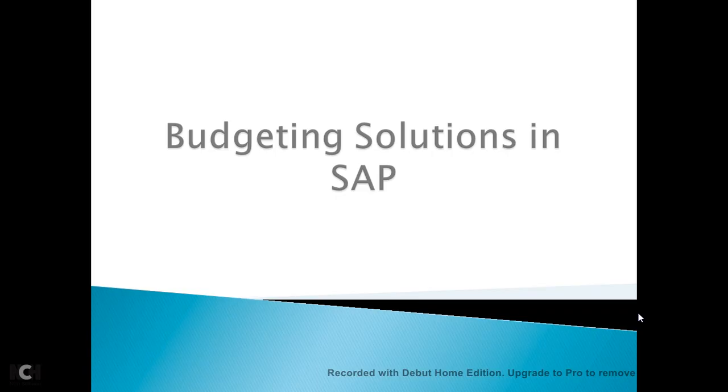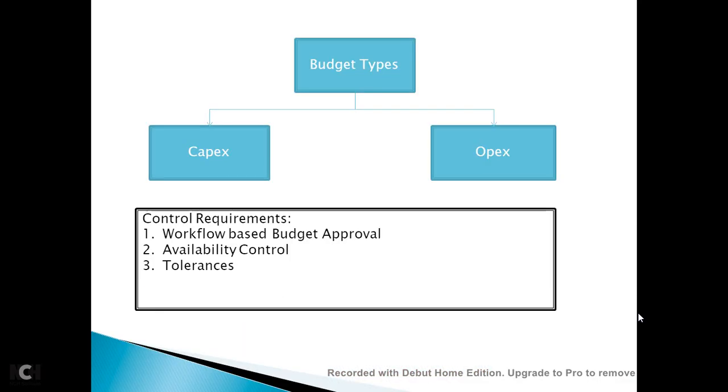Hi friends, today we will discuss different budgeting solutions available in SAP. As you can see, in any organization, they normally have two types of budget requirement. One is related to capex and another is opex. So capital expenses and operating expense related budgeting requirements. And an organization would also like to have workflow based budget approval, then availability control, and certain tolerances to be defined.